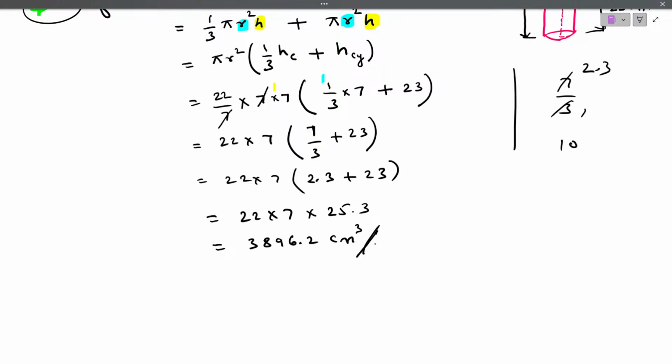Okay, any doubts with this question? See children, this year you can expect the question like this. In this order you can expect the questions. From surface area and volume, you can expect the question for your 4 marks in this order. Any doubts? Got the answer?